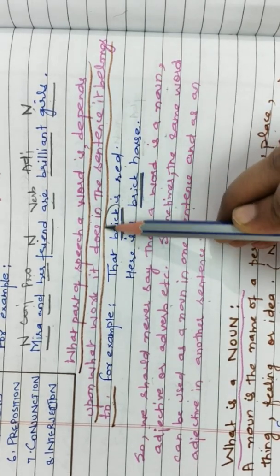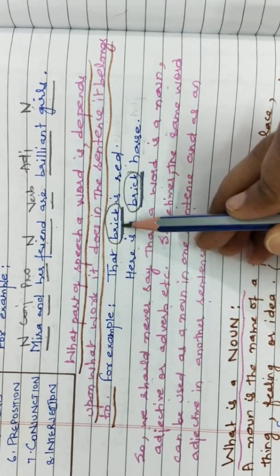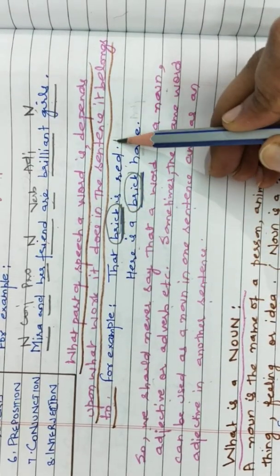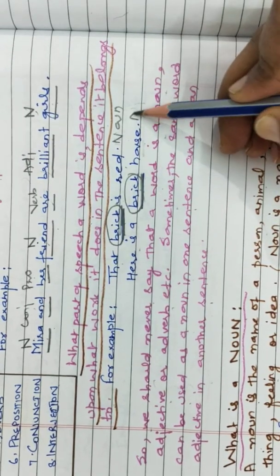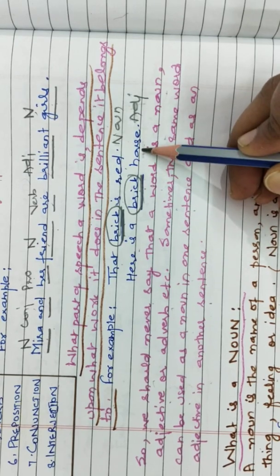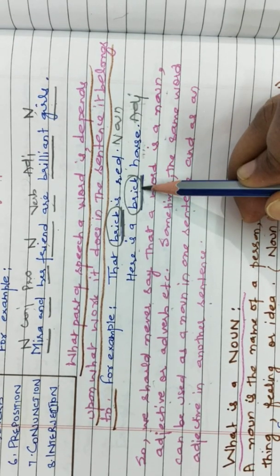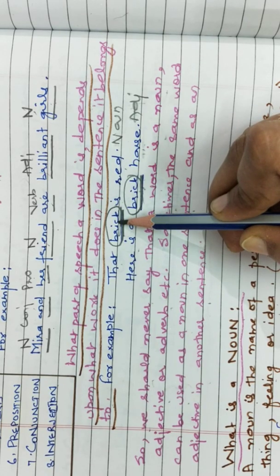So we have used the same word in two different sentences. In one sentence it is working as a noun. In another sentence it is working as an adjective, since it is adding something to the noun house. Brick is an adjective here, and in this sentence it is a noun.